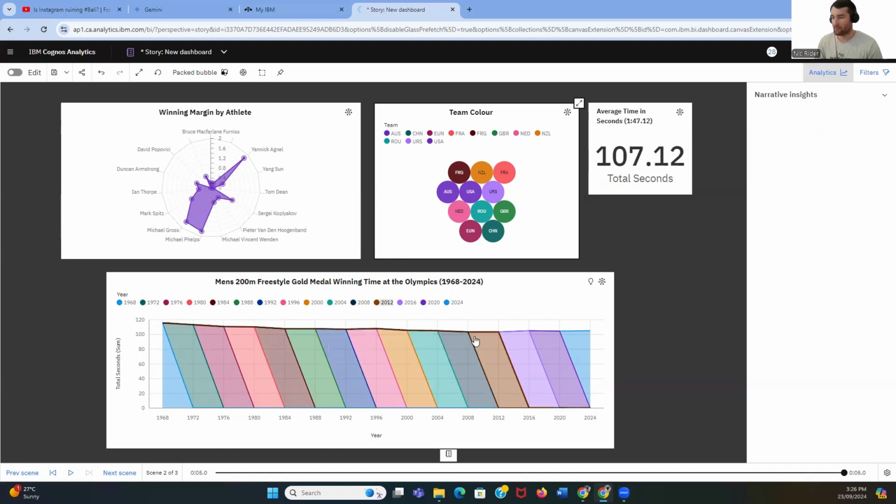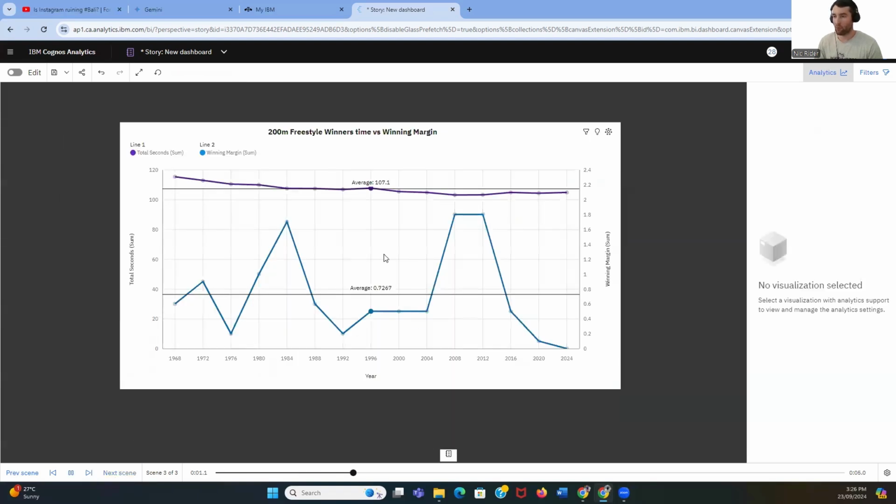And then come 2012, we saw it start to increase a little bit, 16, 20, 24. So we just haven't had the breakthroughs in times over that period. But as I mentioned before, there's a lot more volume of athletes swimming fast times throughout that period.